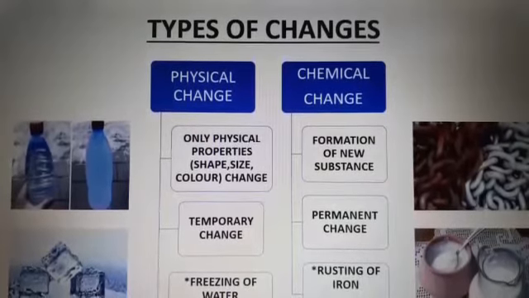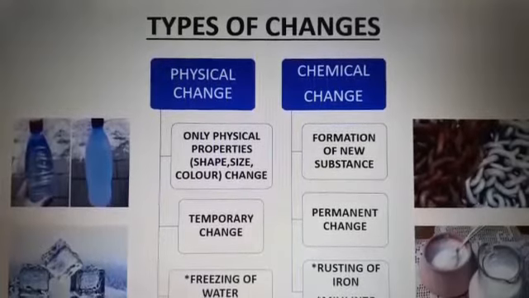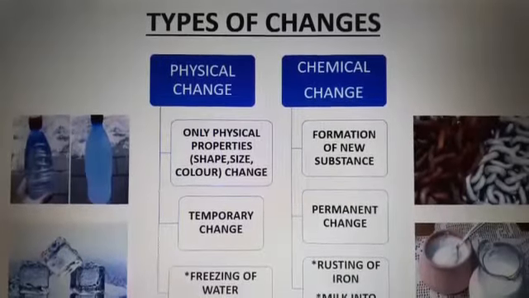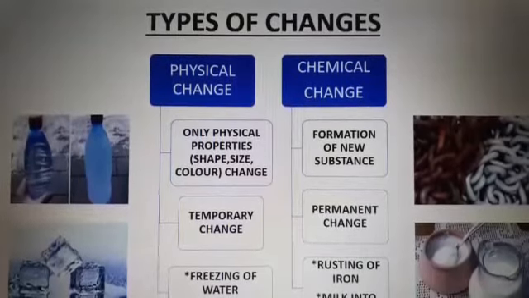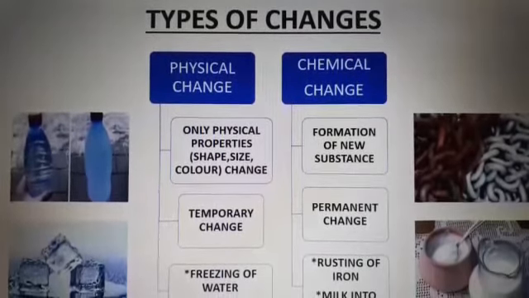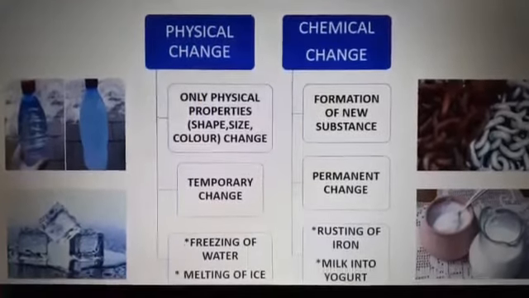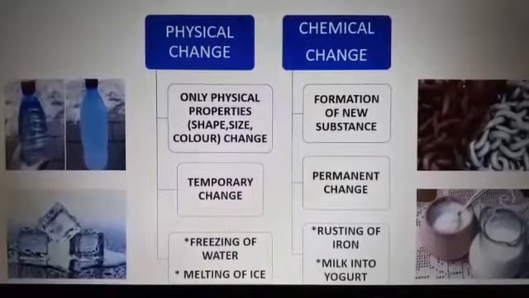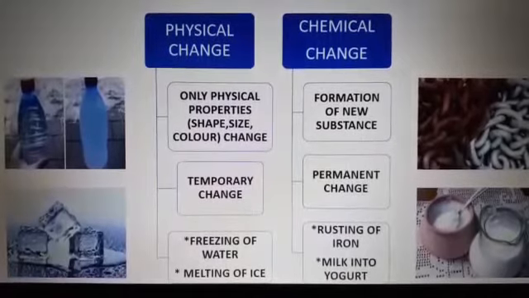Physical change is a change in only physical properties, shape, size, color changes, but the chemical composition remains the same. It is a temporary change, and examples are freezing of ice and melting of ice. Chemical change, it is a change in which a new substance is formed.